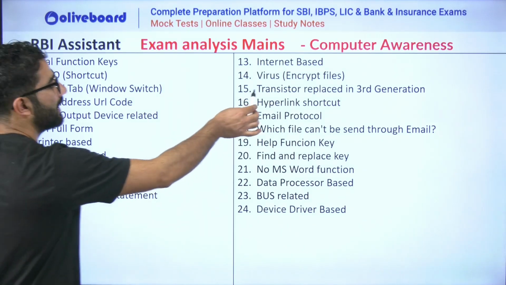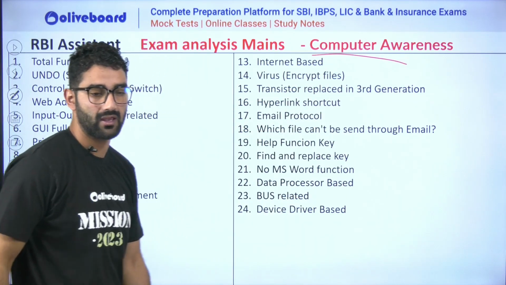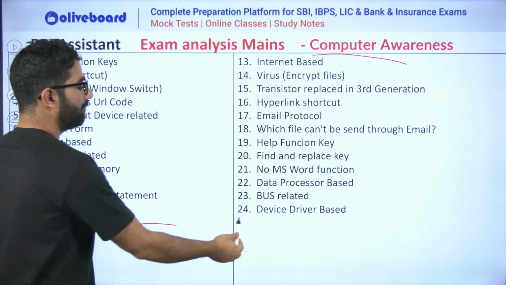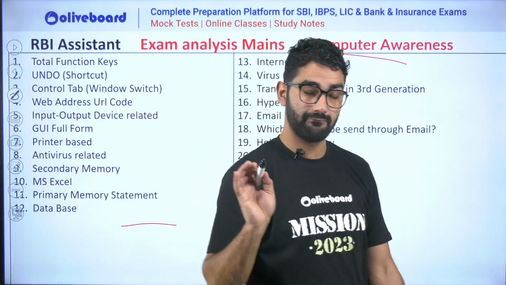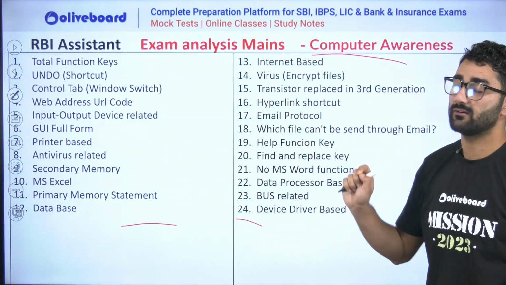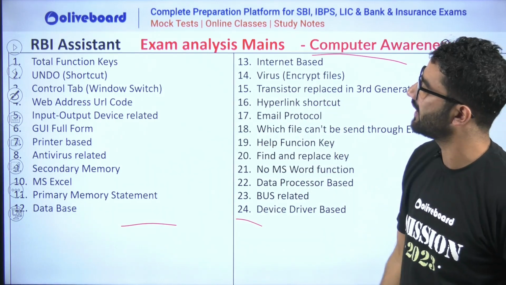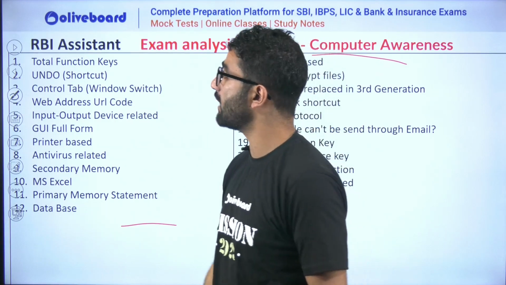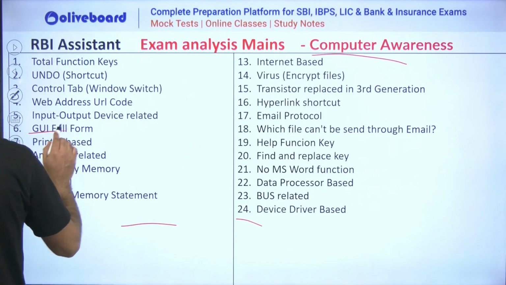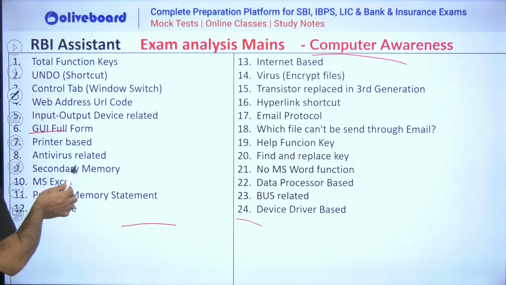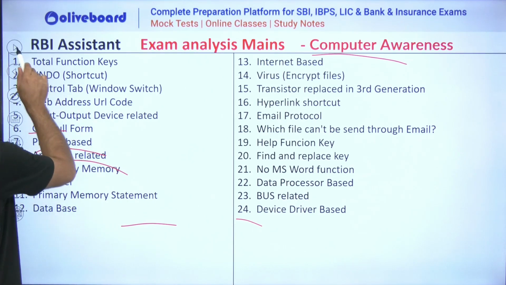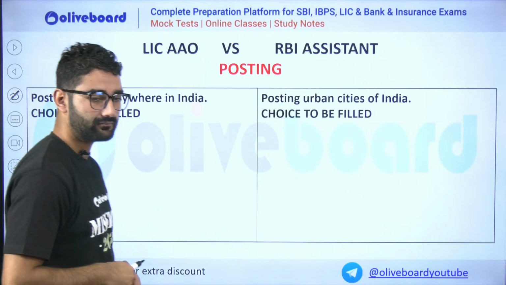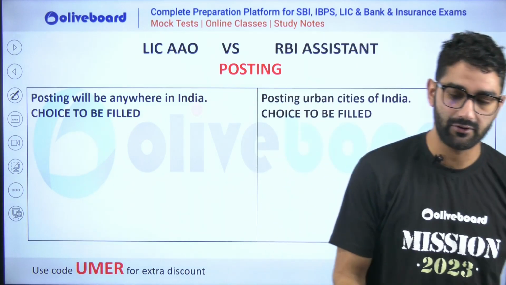This is for computer awareness, 40 marks. How much will be the weightage, and from which topic and which part have questions been asked? Function keys, undo, control tab, web address, input, output, every possible graphical user interface, full forms and all that. Printer-based, antivirus-related. Okay, till now it should be clear.